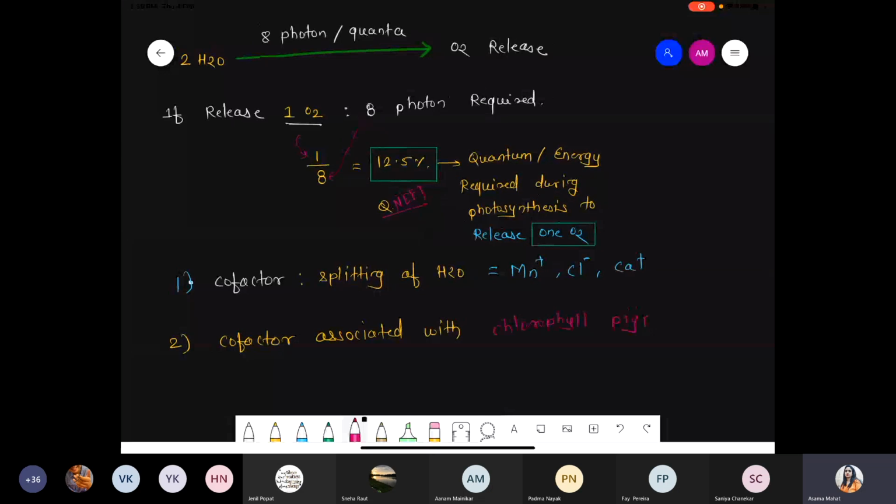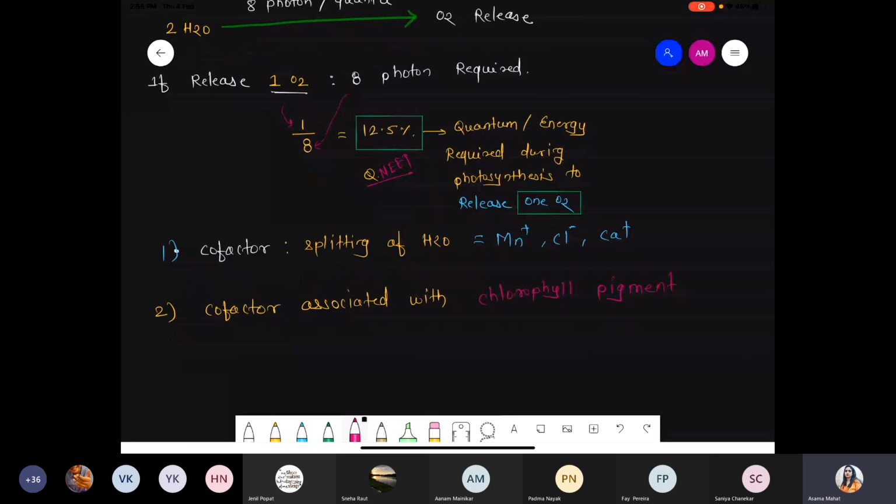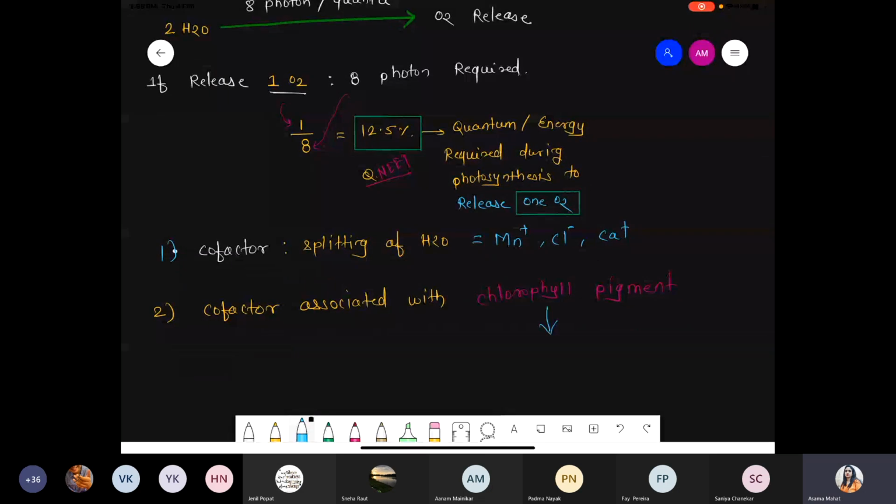Do you know the answer? That is magnesium. Remember, the cofactor required is magnesium. Please don't get confused: one cofactor is required for the splitting of water, and another for the chlorophyll pigment.